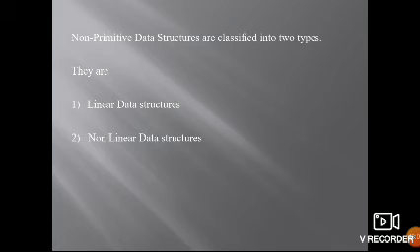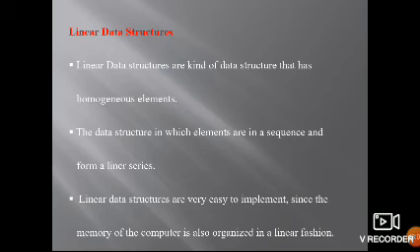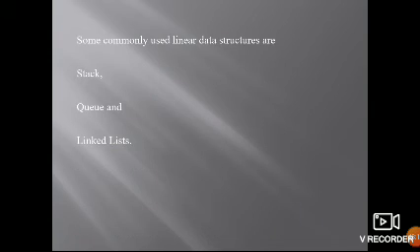Non-primitive is classified into two types, linear and non-linear. Linear data structures have homogeneous elements in which elements are in sequence. It is easy to implement and memory is organized in a linear fashion. The commonly used linear data structures are stacks, queues and linked lists.